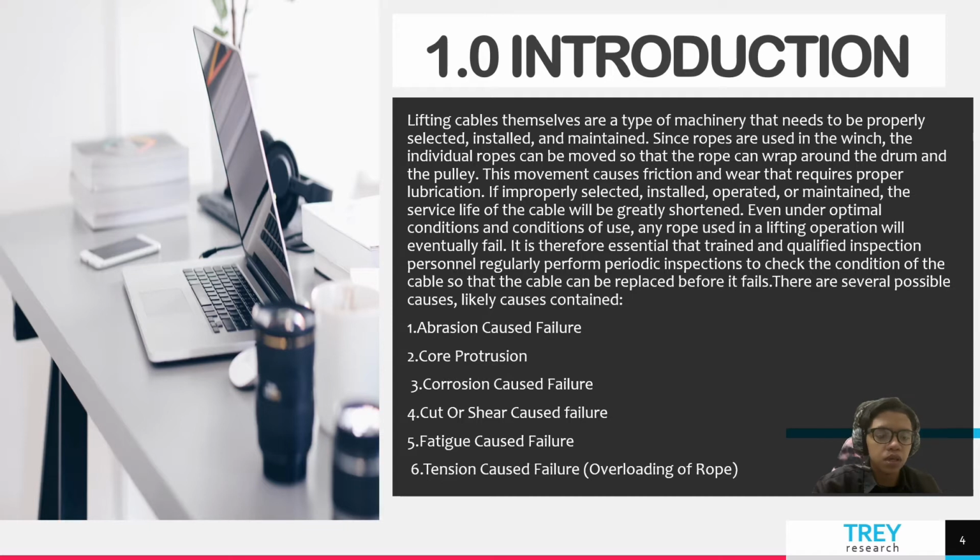Even under optimal conditions of use, any rope used in a lifting operation will eventually fail. It is therefore essential that trained and qualified inspection personnel regularly perform periodic inspections to check the condition of the cable so that the cable can be replaced before it fails. There are several possible causes. The first, abrasion cause failure, core protrusion, corrosion cause failure, cut or shear cause failure, fatigue cause failure, and lastly, tension cause failure, that is, overloading of load.